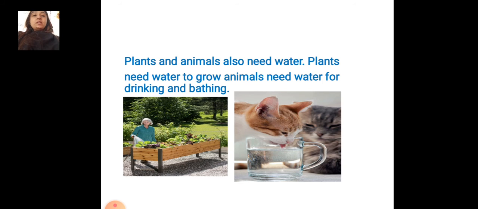So animals also need water for drinking and bathing.